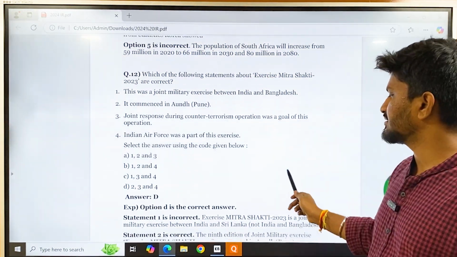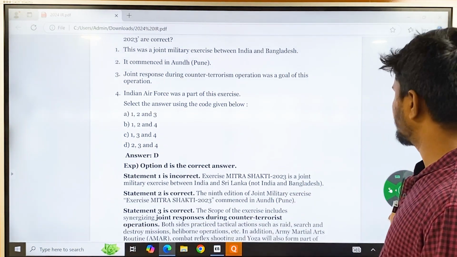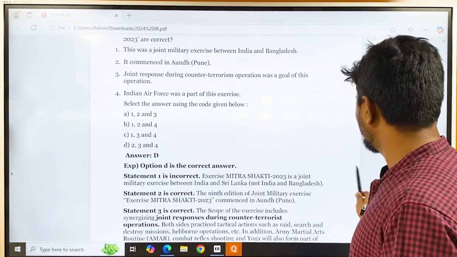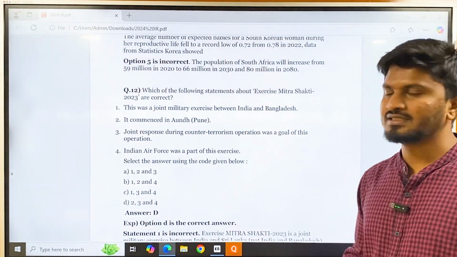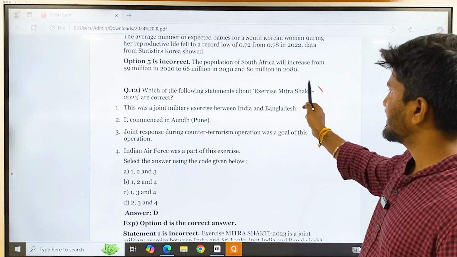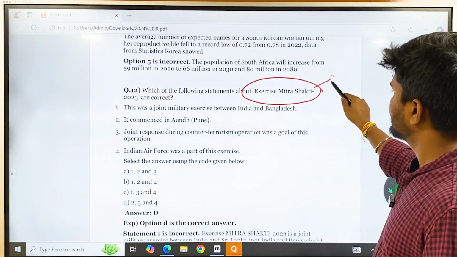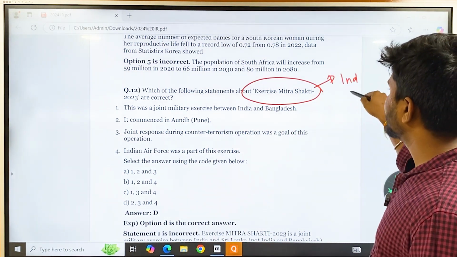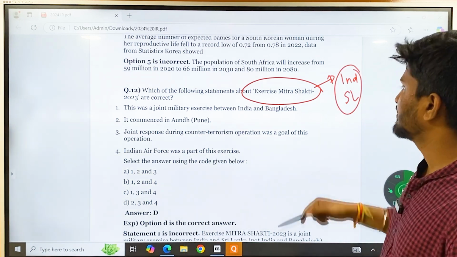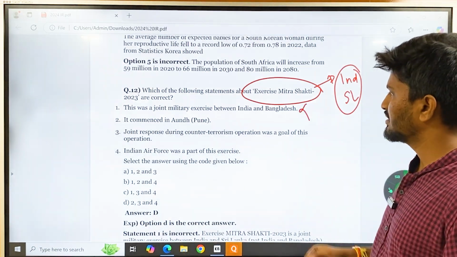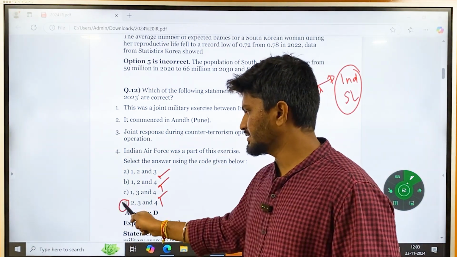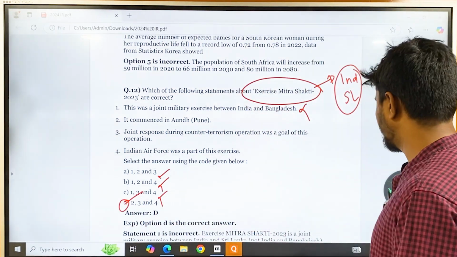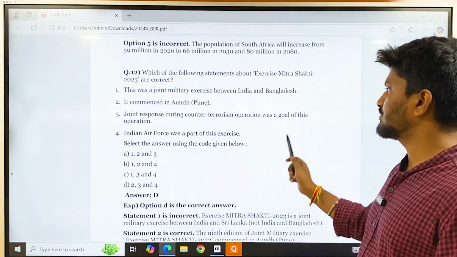See the options here. If you had any idea about India and its military exercises with its neighbor countries, you would know this answer. Exercise Mitra Shakti is related to India and Sri Lanka. So statement 1 becomes wrong. If statement 1 becomes wrong, remove all the options with statement 1, and your answer here is D, 2, 3 and 4 only. So you could answer the question easily.